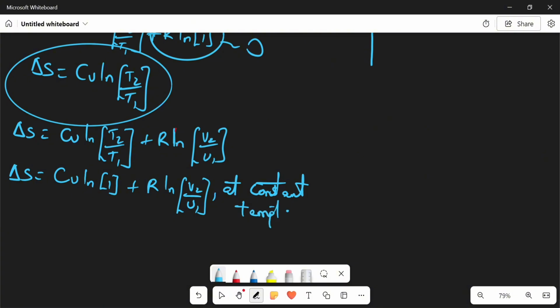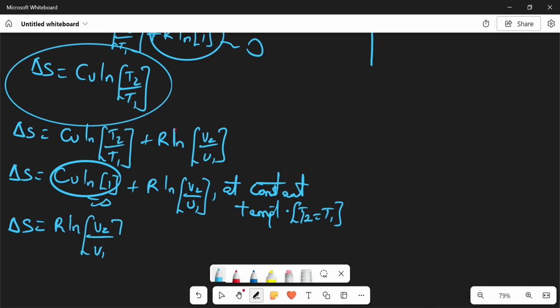So at constant temperature, we should not forget our T2 will be equal to T1. Very important. So automatically this will be equal to 0, and we have R ln V2 over V1. So we can see that at constant temperature, we can relate our change in S in terms of volume, whereby the CV term will be 0 since it's multiplying ln 1.